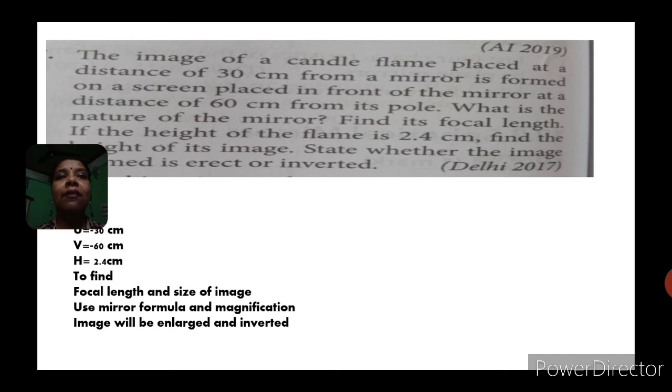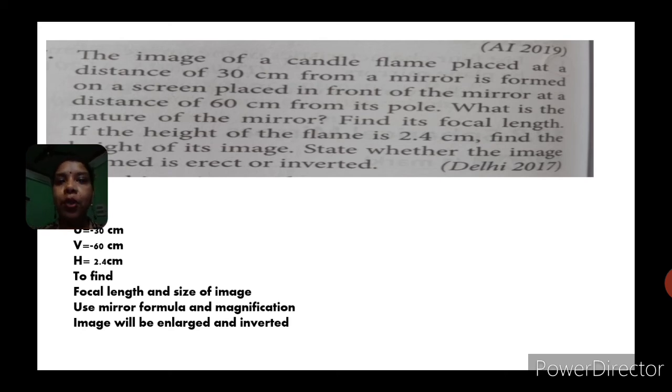The image of a candle flame placed at a distance of 30 centimeter means it is the object distance, u equals minus 30. It is formed on a screen placed at a distance of 60 centimeter, means the image distance, v equals minus 60. Done. Now height is given, 2.4, and we have to calculate the focal length and also the size of the image.